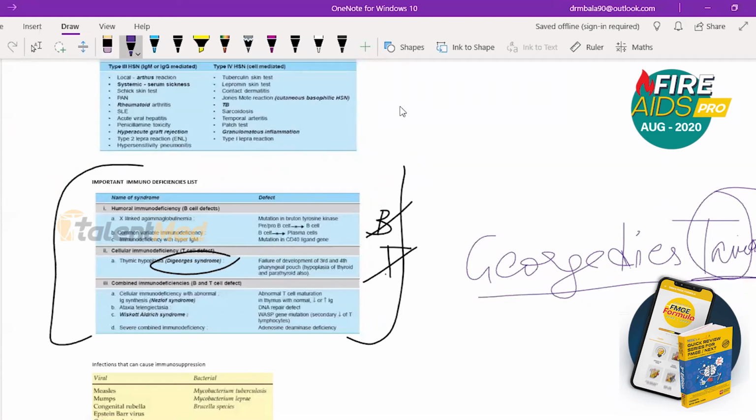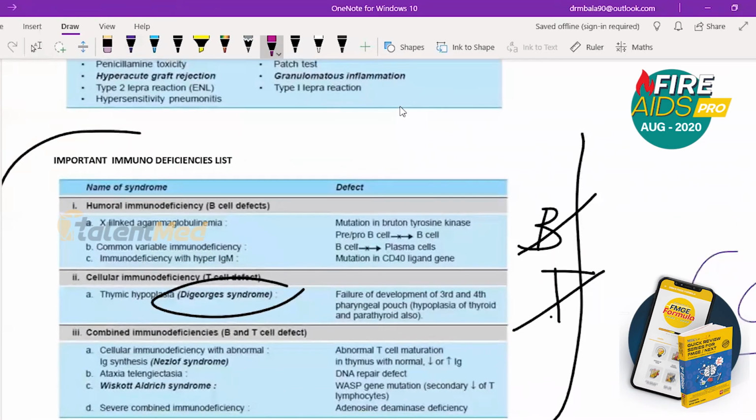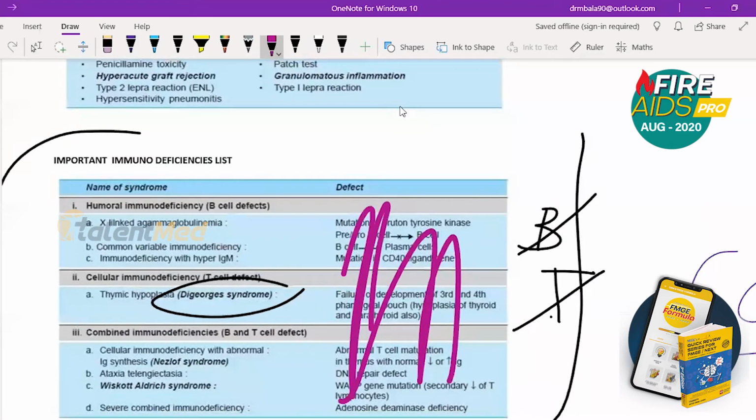This is essential. Next is B cell. B cell defects are going to be these three. In this table, you don't have to remember the defect. All you need to know is the names of the syndromes that come under the defects. B cell defect means X-linked agammaglobulinemia, common variable immunodeficiency, and immunodeficiency with hyper IgM. This you need to memorize.